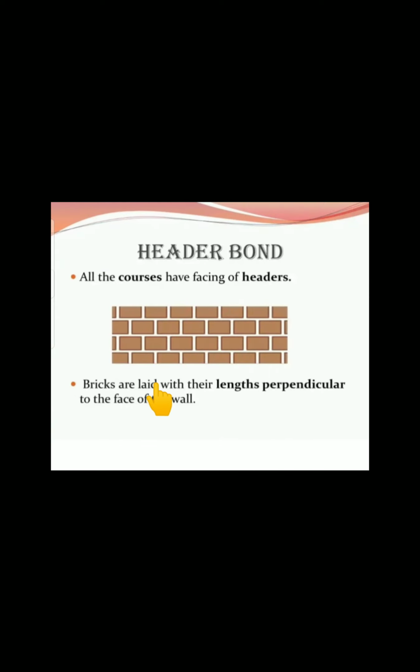Okay, so what is the header bond? In the header bond, all courses have a facing of headers. See here, in this image you can easily get the idea of what a header bond is. It means only the header side of the bricks, the width of the brick, is visible. If the width of the brick is placed towards the facing, that bond is called a header bond.